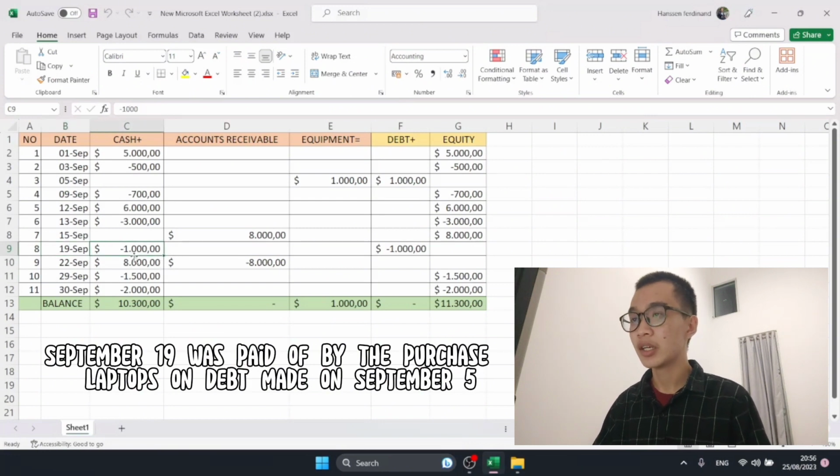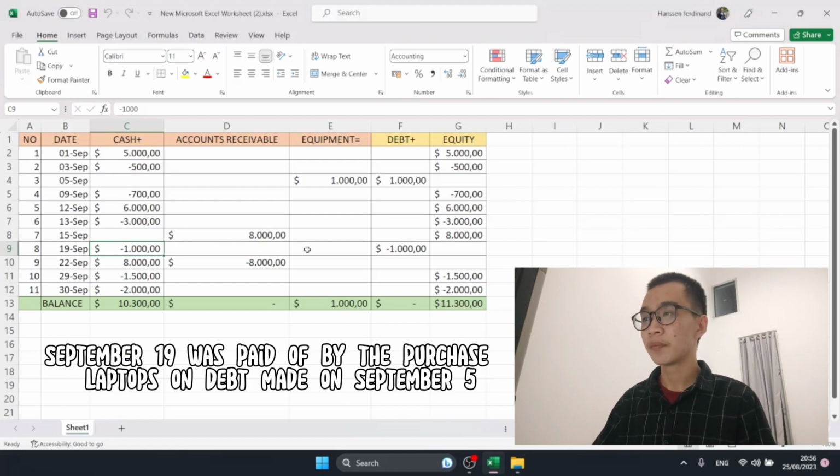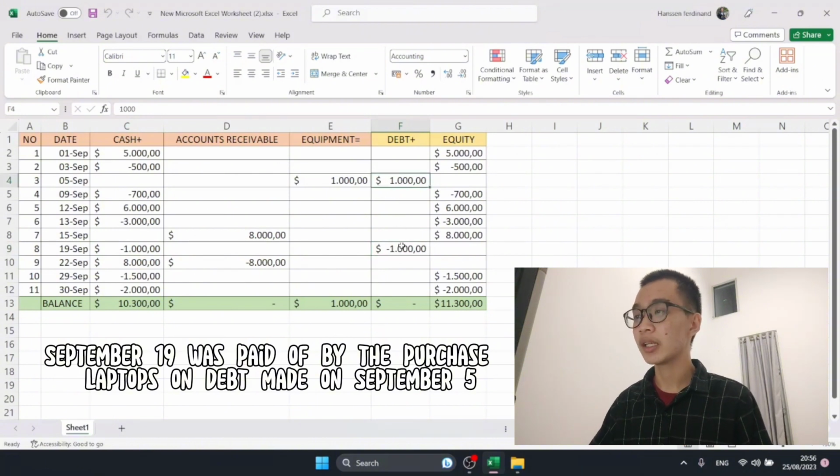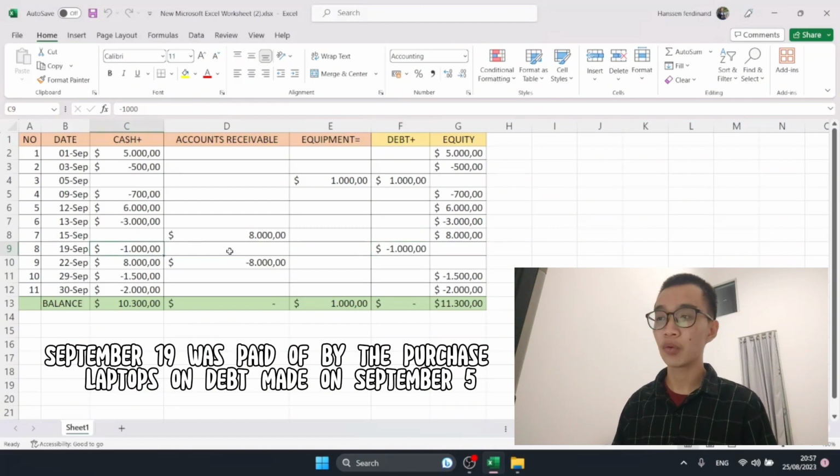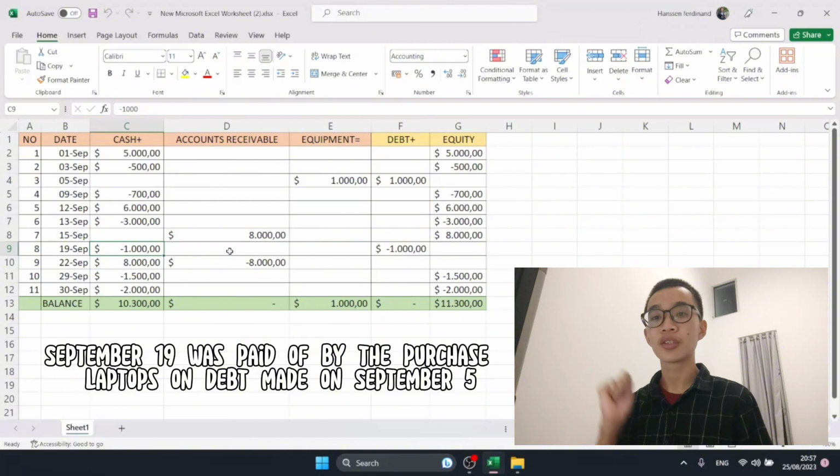So that means we use our cash directly $1,000, and then we don't have any debt anymore, okay, because we already paid it off. So kita tidak punya utang lagi, kita sudah membayar utang kita $1,000, jadi kita harus mengurangi utang kita $1,000, dan pastinya kita kehilangan cash kita untuk membayar utang tersebut secara cash atau secara tunai.